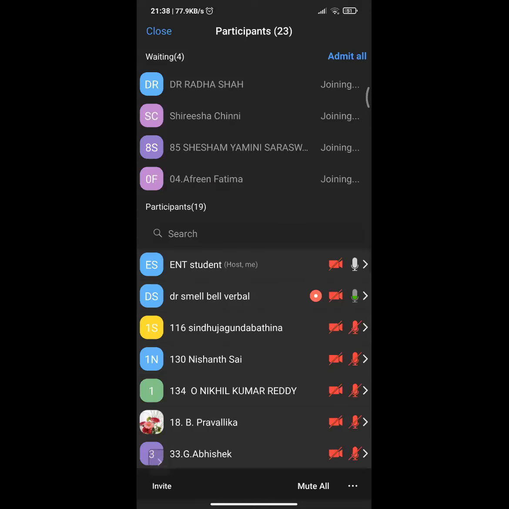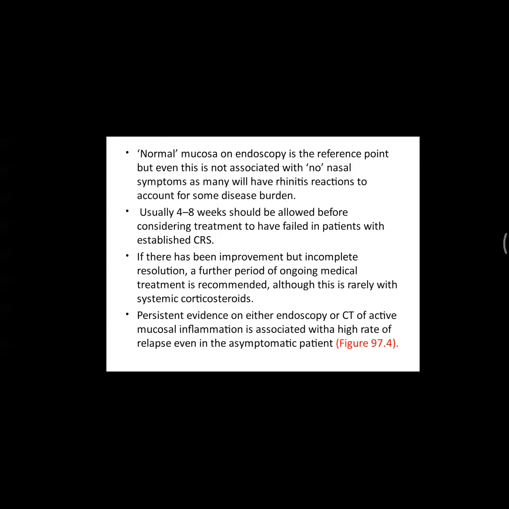As you could see, persistent evidence on either endoscopy or CT scan of active mucosal inflammation is also one thing which is very important. Even in an asymptomatic patient, you should keep all these things in mind. The third point, once again, ongoing medical treatment is recommended. This is rarely with systemic corticosteroids. So sometimes we will give it only for a few days, but sometimes we might have to prolong the corticosteroid dosage also. Next.